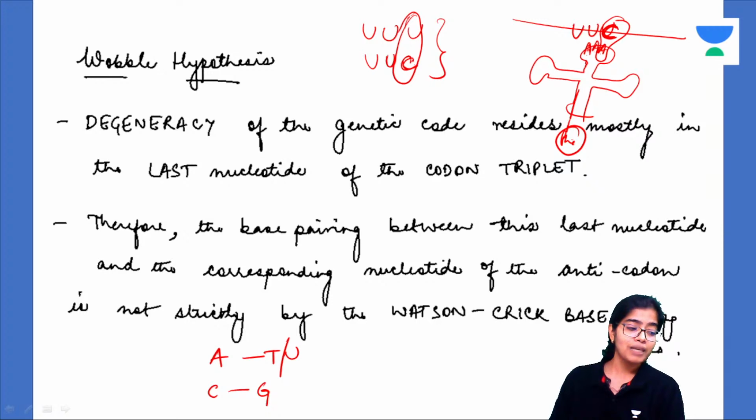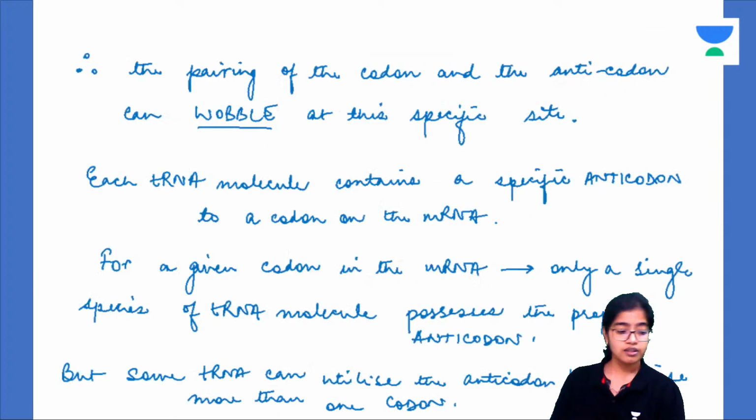So what does the wobble hypothesis mean? It means that the third nucleotide can wobble or change its position. Understood? Now each tRNA molecule contains a specific anticodon that is complementary to the codon on the mRNA. And for a given codon in the mRNA, only a single species of tRNA molecule possesses the particular anticodon.